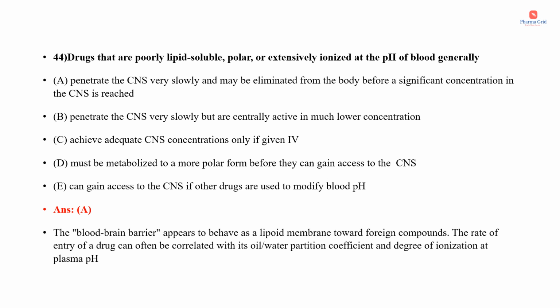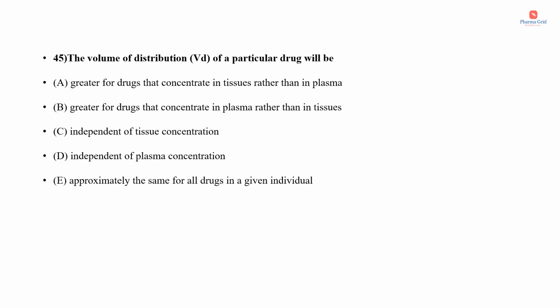Okay, that is the blood-brain barrier appears to behave as a lipoid membrane toward foreign compounds. The rate of entry of a drug can often be correlated with its oil-water partition coefficient and degree of ionization at the plasma pH. Only lipid soluble, or non-polar and unionized drugs can easily penetrate into the CNS. The volume of distribution of a particular drug will be.